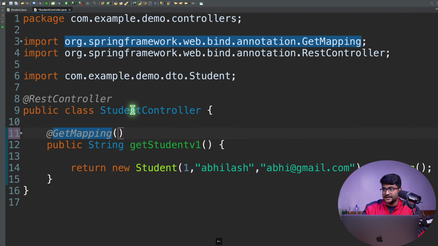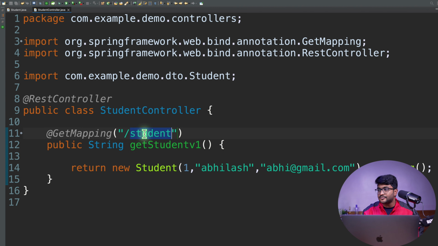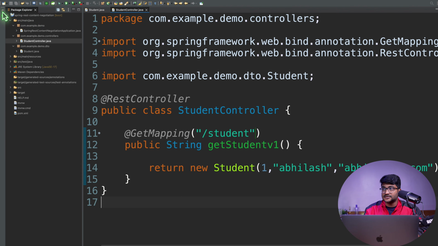And let's say I'll be writing the mapping as student. Okay. So if I'm going to hit this endpoint, I'm going to be getting my student object, but in form of string. Let's just see whether that is working or not. So first of all, let me start my Spring Boot application.